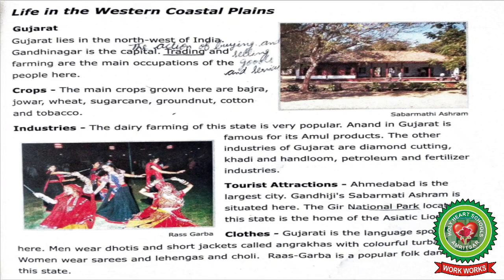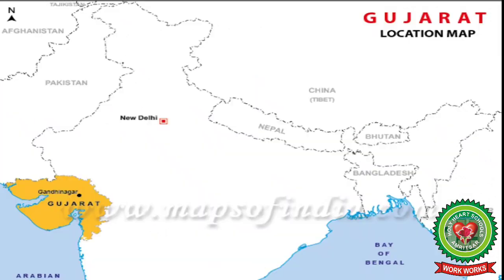Gujarat. Gujarat lies in the northwest of India. Gandhinagar is the capital. Trading and farming are the main occupations of the people here. Students, underline trading, and the meaning of trading is the action of buying and selling goods and services.